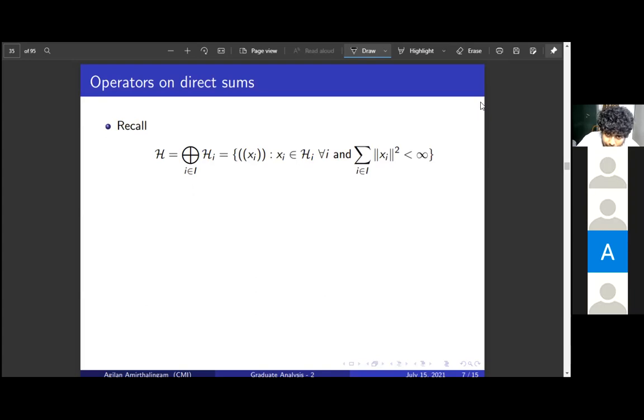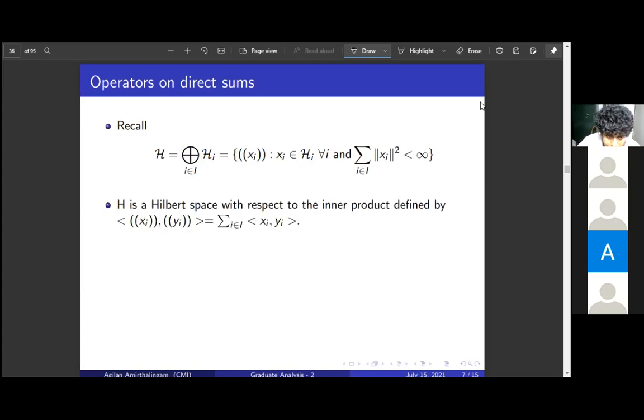The set of all collections such that xi is in Hi, and the summation of the norm squared, where the norm is in the ith place in Hi, must be finite. This is called the direct sum of Hi. This becomes a Hilbert space with this norm. The inner product of two elements xi and yi is just the summation of inner products coordinate wise, right? So we have seen this.